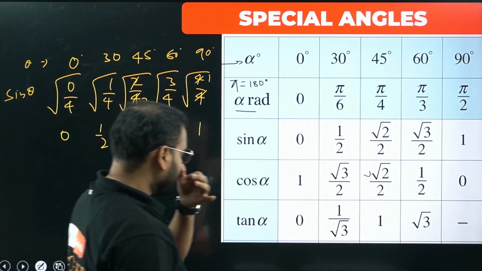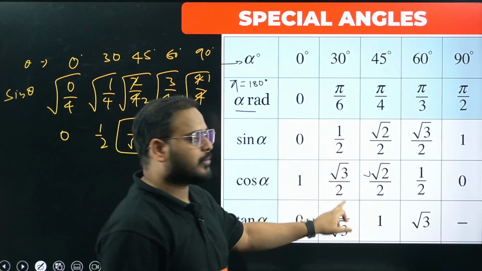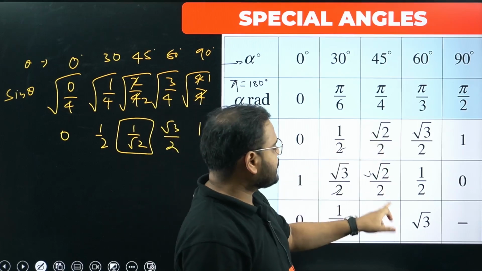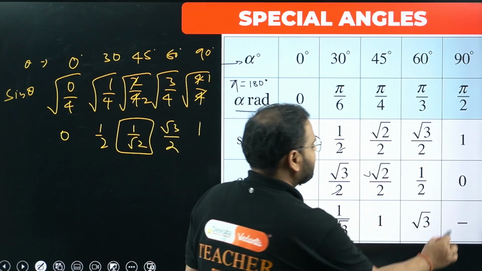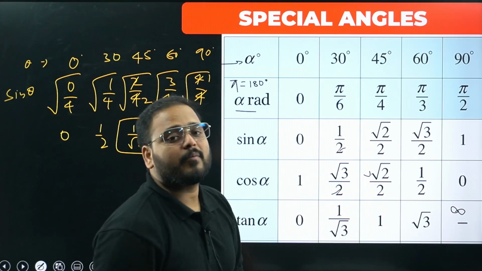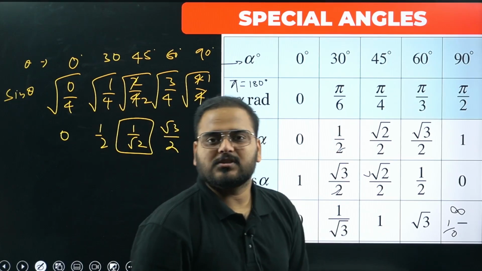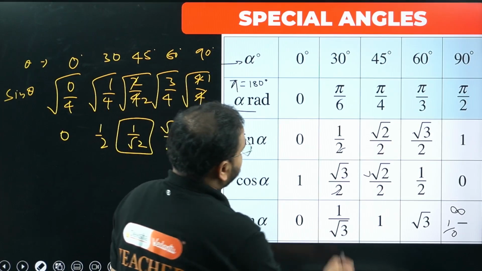What about tan? Tan is the ratio of sine and cos. 0 by 1 is 0. 1 by 2 upon root 3 by 2 is what? 1 by root 3, because root 2 and 2 will be cancelled. Same way, please check here. 1, over here root 3, and over here undefined. This is infinity or undefined, because you're going to get 1 by 0. Can I define 1 by 0? No, 0 cannot be in the denominator of a fraction. That's why undefined.